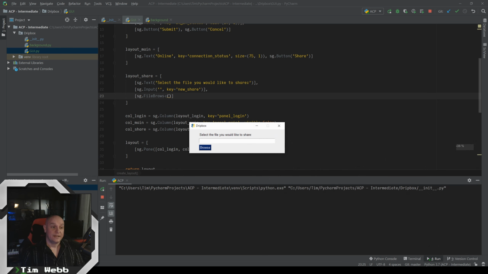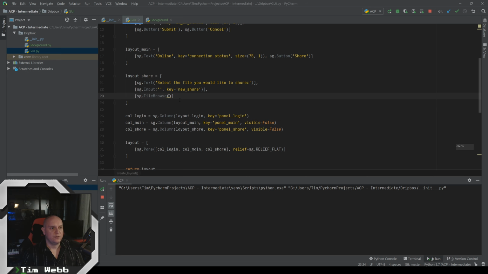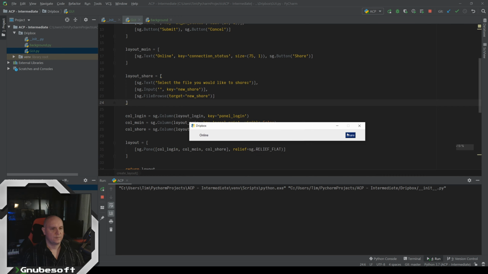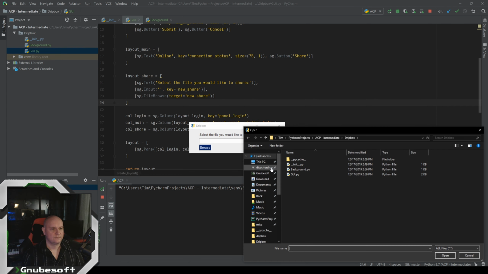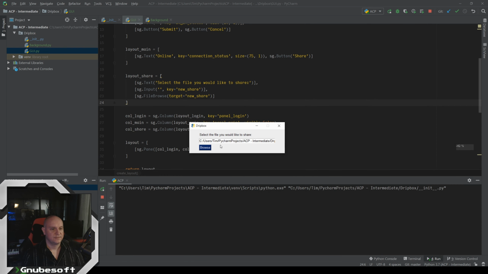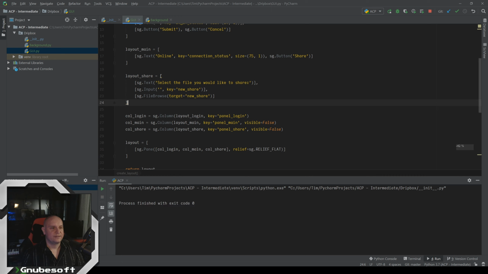See, it doesn't work. Now, if you do, for some reason, want to have your file browser button on a separate row, you need to target it to the input you want to show that selected file, if that's what you want to do. And that should work now. Success! All right. But for this, I'll put this back up here.